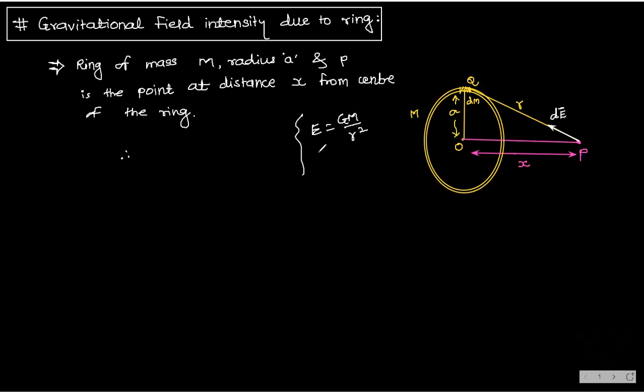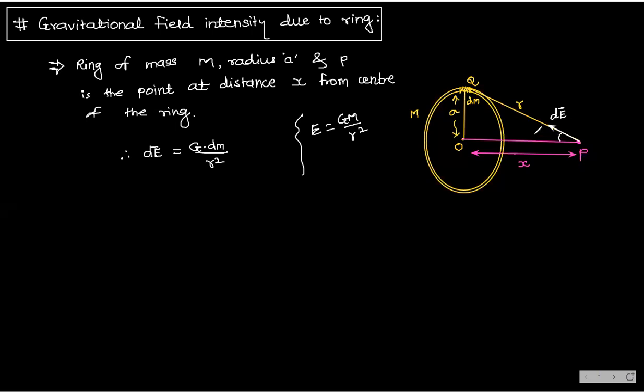Yes, no? This is the original formula. Now, if I want only for small mass dm, then can I write like this? G into dm by r square, because this r is the distance between P and Q. Any doubt? Please ask. No.